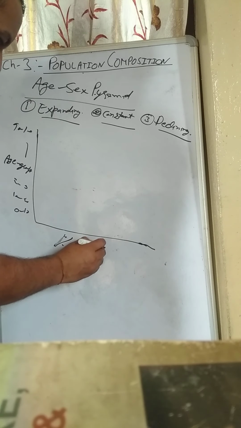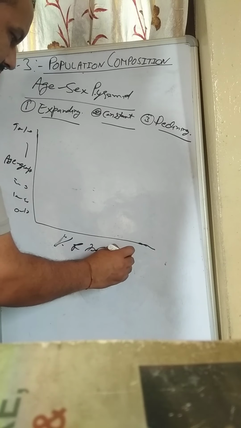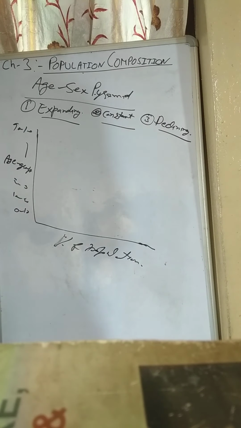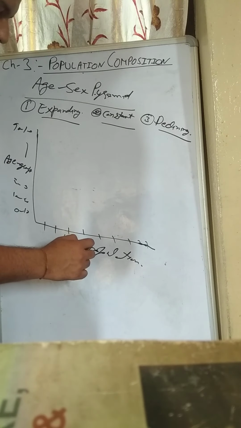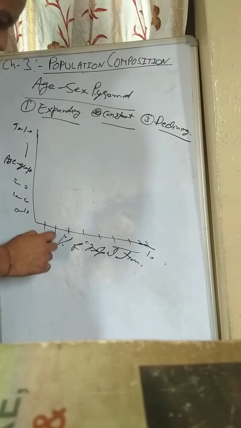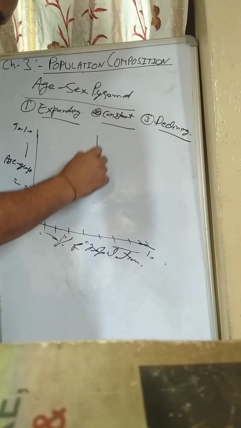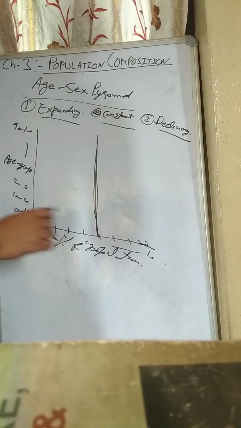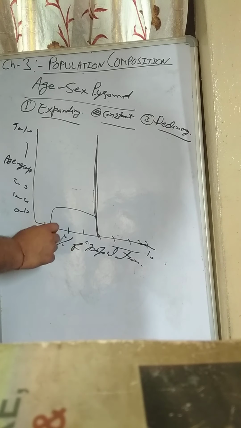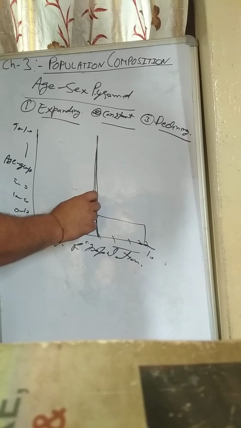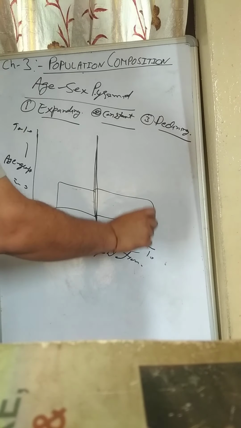The percentage of population in a certain age group, for example in 0 to 10 years, and this is the divider of the male and female ratio. From 0 to 10, for example, the bar diagram can be of this type.